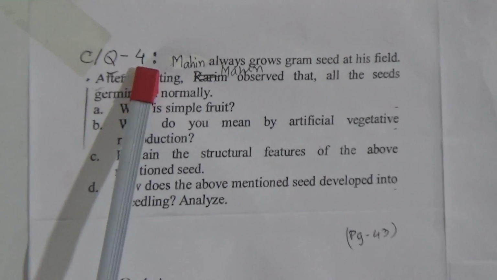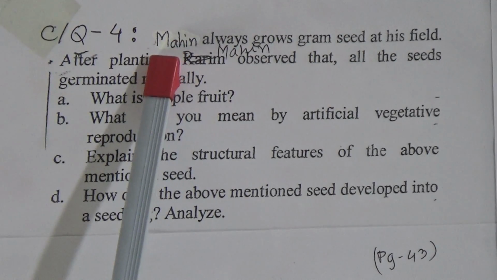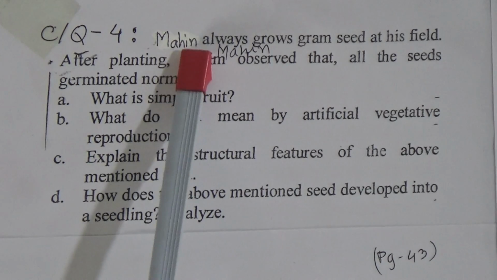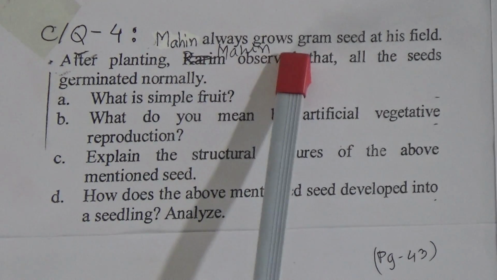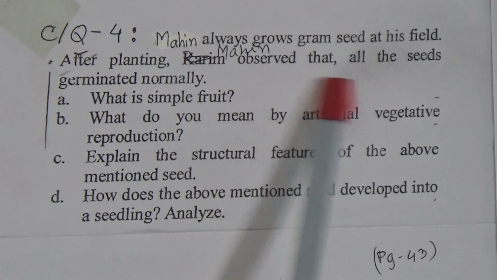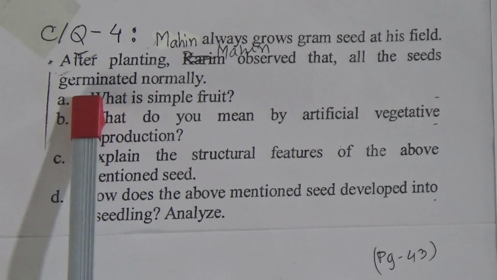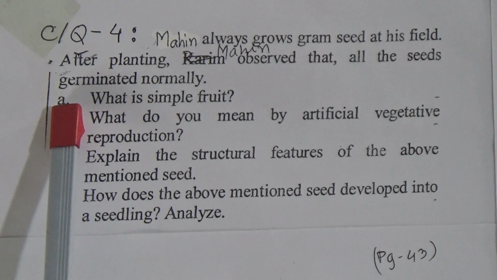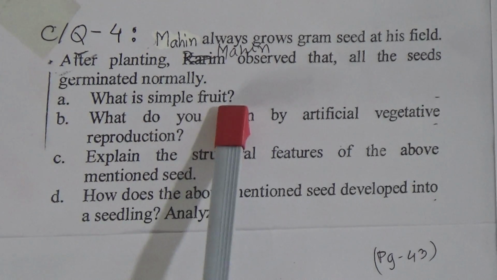Today we will discuss creative question number 4 from your suggestion, and that belongs to chapter 4. Mahin always grows gram seed in his field. After planting, Mahin observed that all the seeds germinated normally. Question A, what is simple fruit?